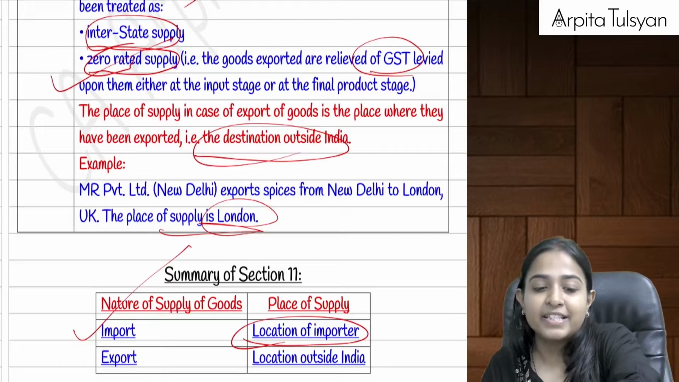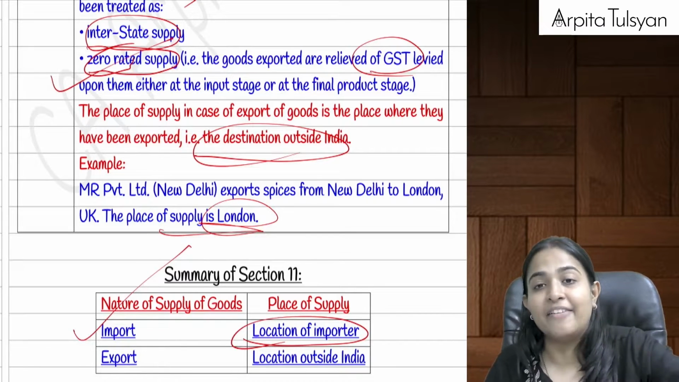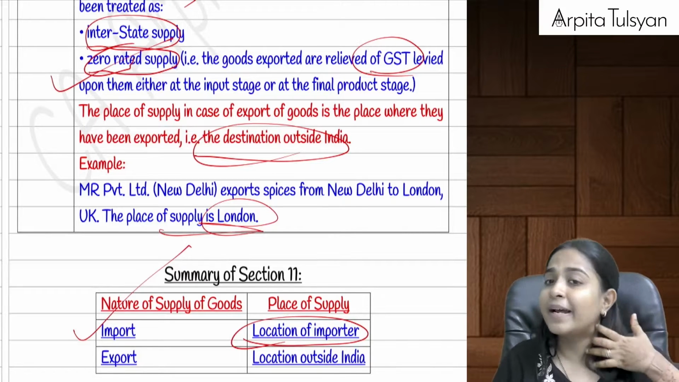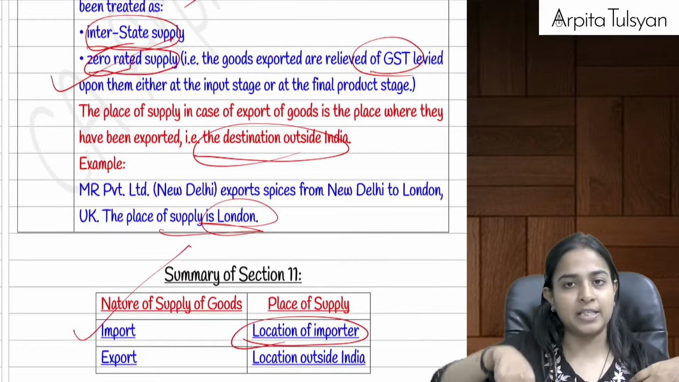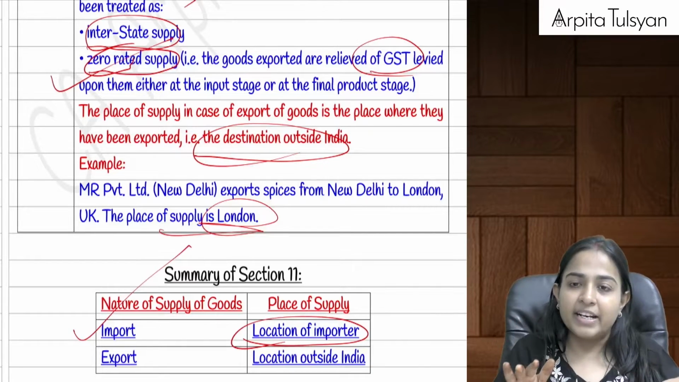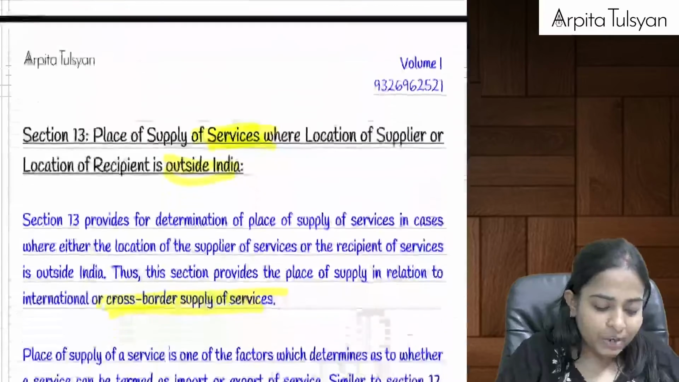This is given under which section number? This is given under section number 11. You remember we had done section number 10. Section number 10 was talking about place of supply in case of goods but domestic transactions. Section number 11, goods but international transactions. Very clear with this? Okay.